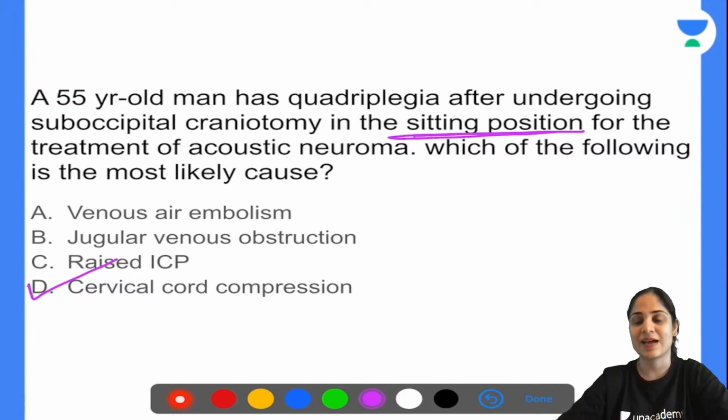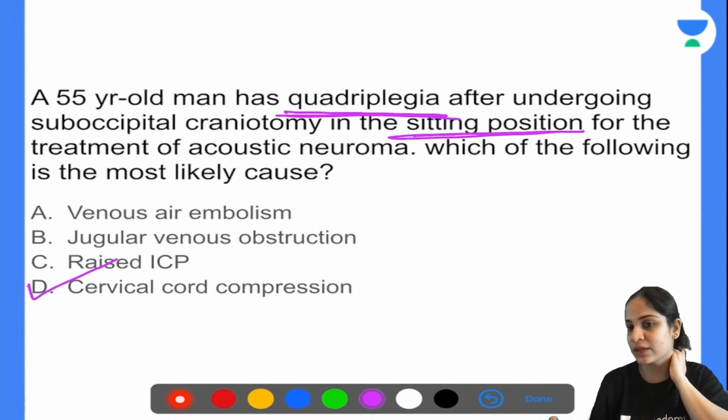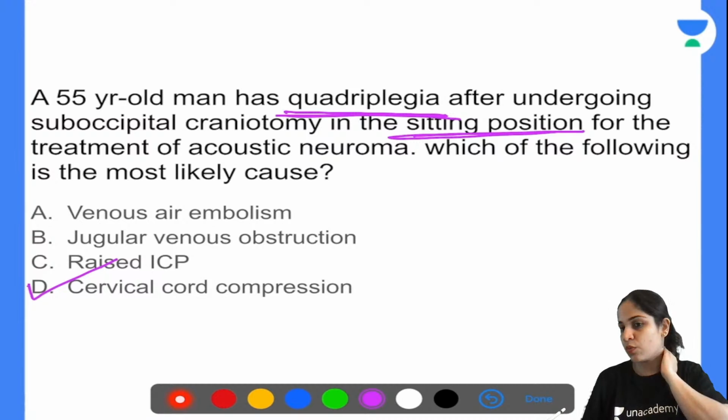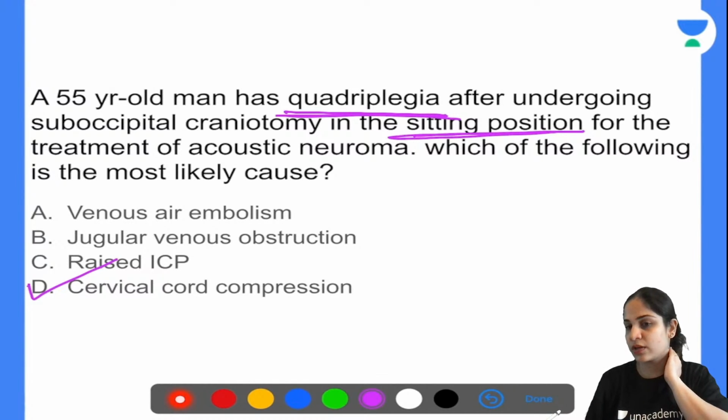The patient is having quadriplegia. Quadriplegia means in both the upper limb and lower limb, the power is gone. So if the power is gone, that means there is something wrong with the spinal cord, because the spinal nerves are responsible for supplying all these areas. Correct? So what is wrong with the spinal cord or the spinal nerves?